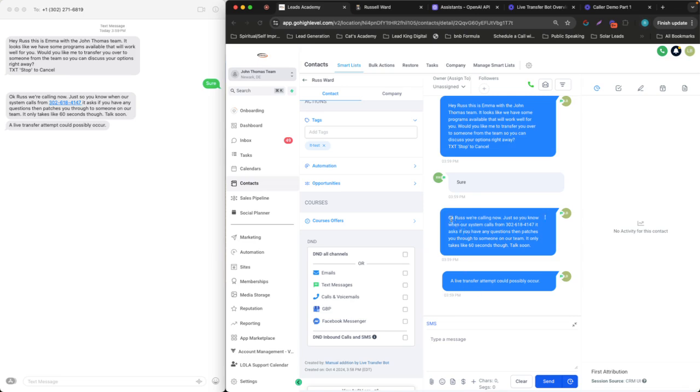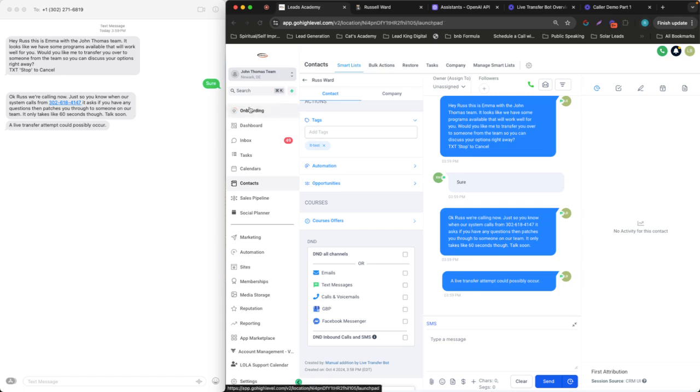So you can see that it lets the lead know this is what's going to happen. It could take up to 60 seconds, but it took a couple seconds because that was the webhook firing, and it's going to come from this phone number because it's a different number than the text. And then it lets the sales rep, business owner, or marketer know a live transfer could occur momentarily, because we want to give them a heads up.